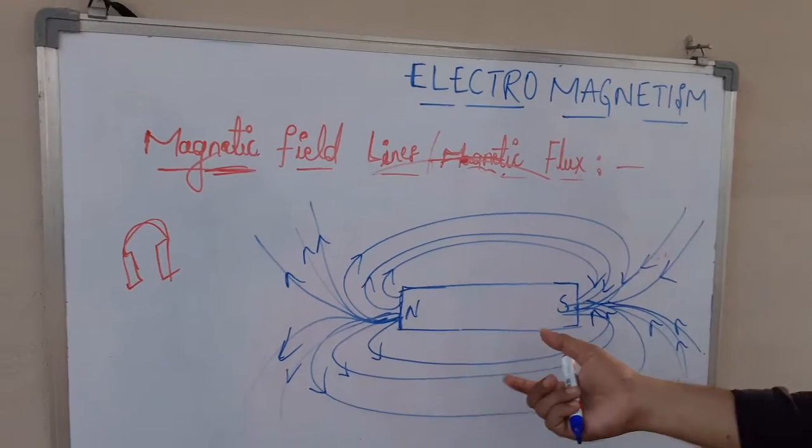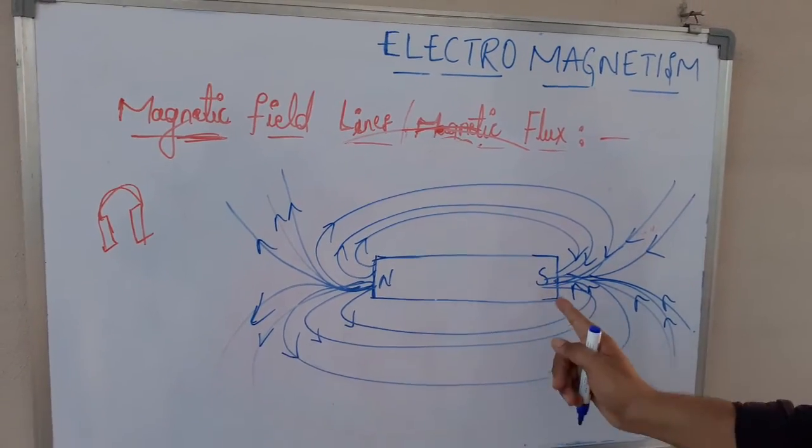So this is the magnetic field lines diagram for a bar magnet.